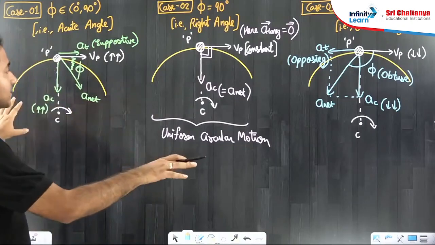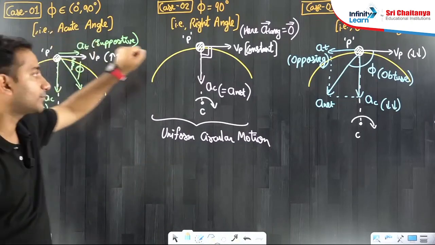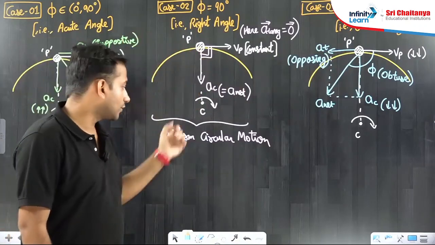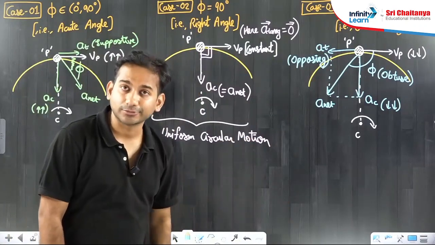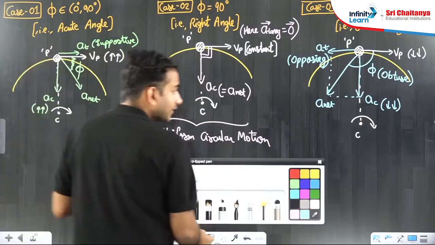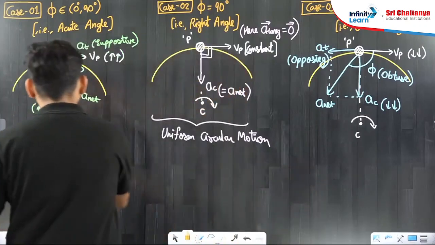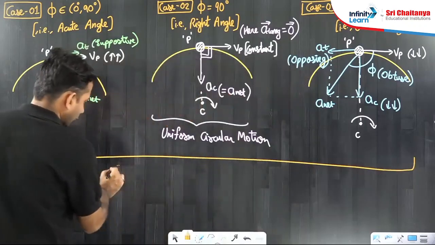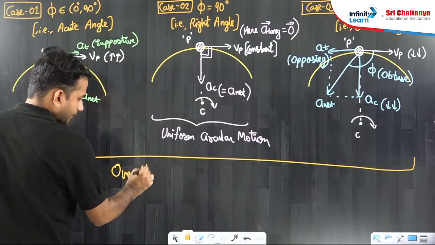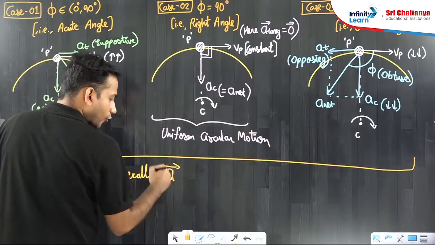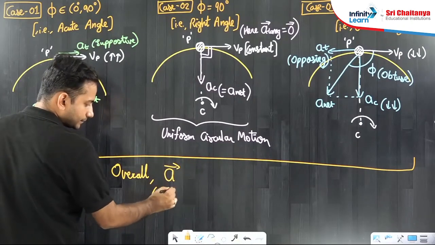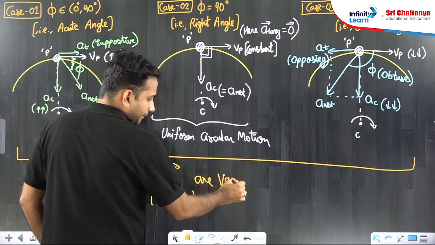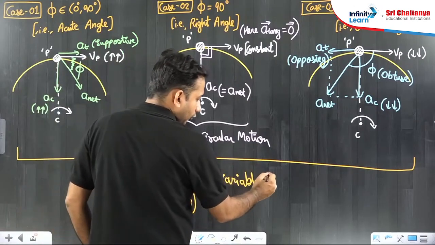So this is another situation, and hence all the things are clear to you. Increasing speed circular motion, decreasing speed circular motion, uniform speed circular motion, which is called uniform circular motion. But acceleration is variable. Overall, the acceleration vector of all types is variable in all the cases.